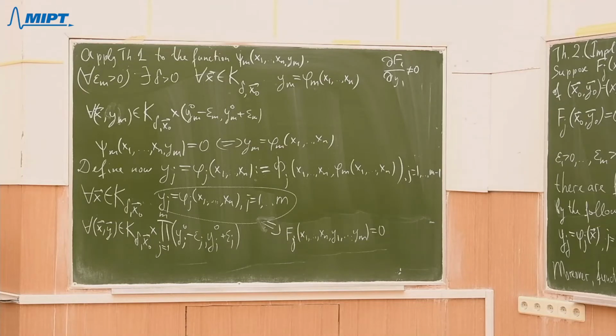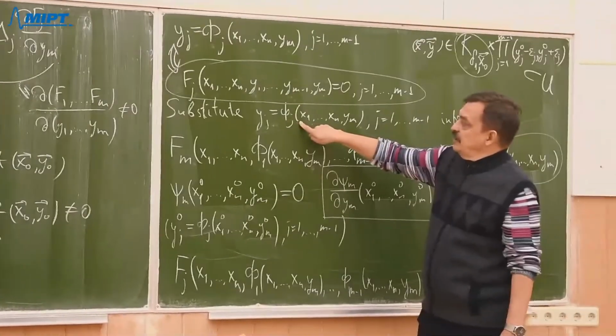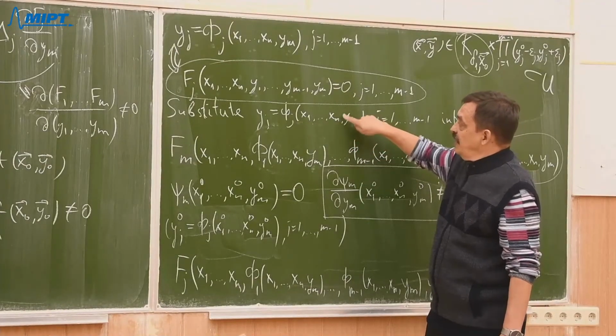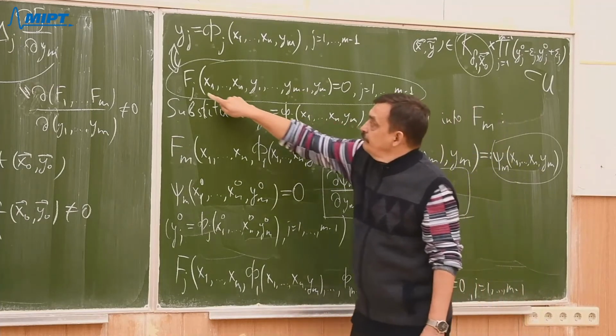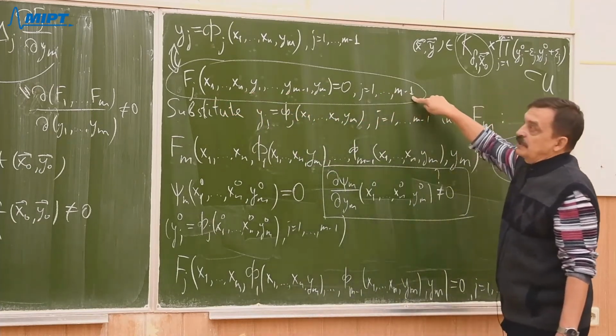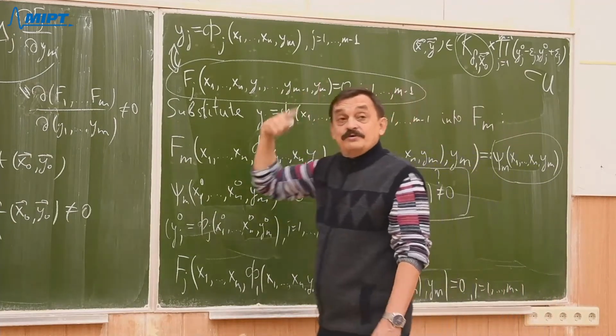If we substitute yj's equal to capital phi j for arbitrary ym into our first m minus 1 equations, then we have identically 0 for arbitrary ym.